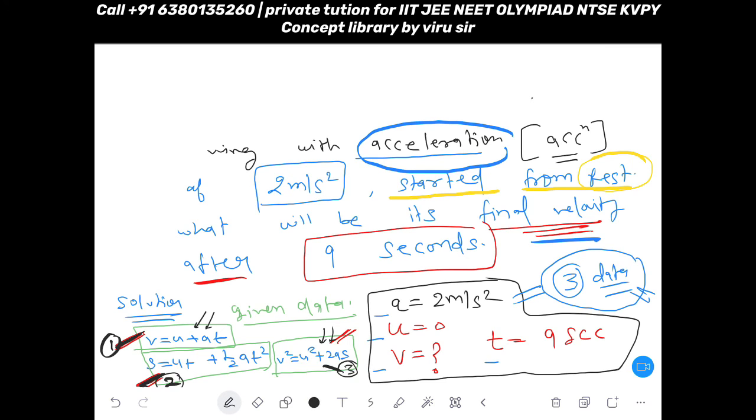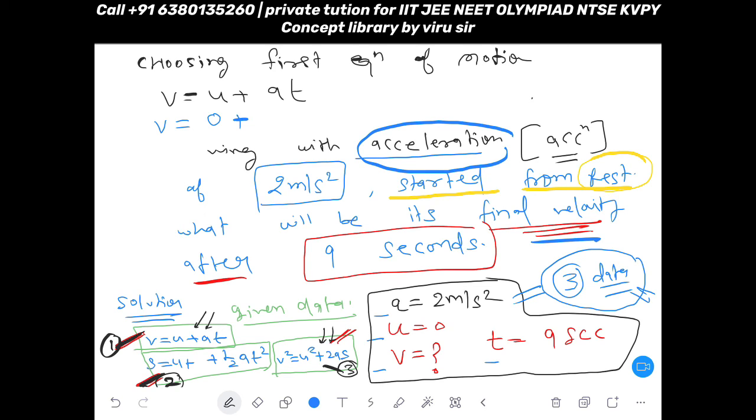So I will just write here, choosing first equation of motion. What is that? v is equal to u plus at. So substitute the values here. The v value they are asking, let it be v. The u value is 0, so put the 0 here. The a value is 2, so put this 2 here. And t is 9 seconds, so put here 9 seconds. So this total is 0 plus 18, so this became 18.